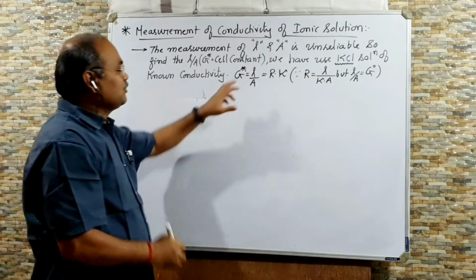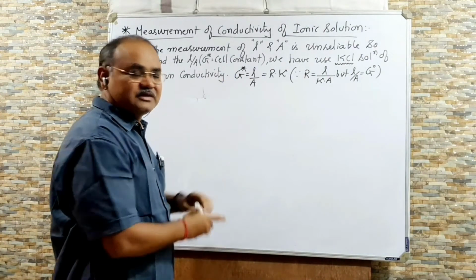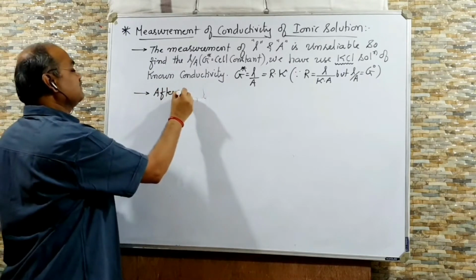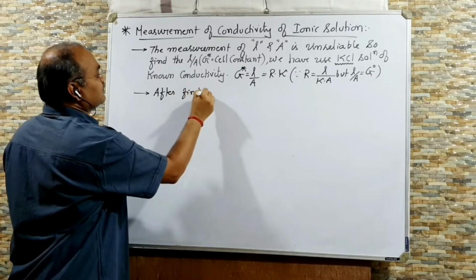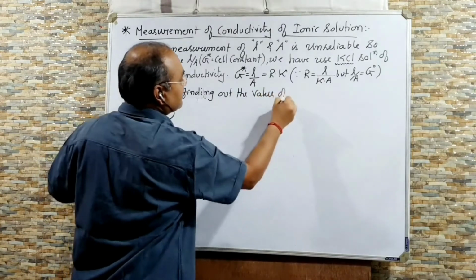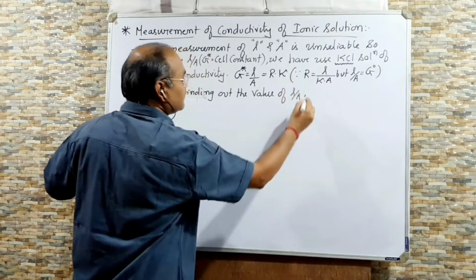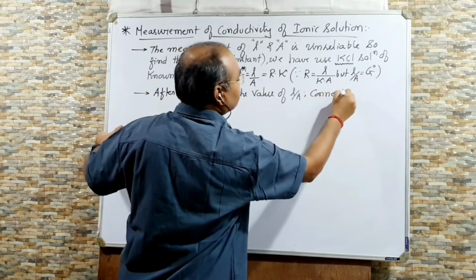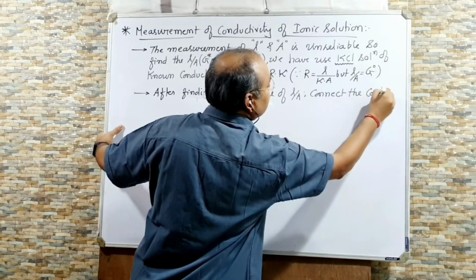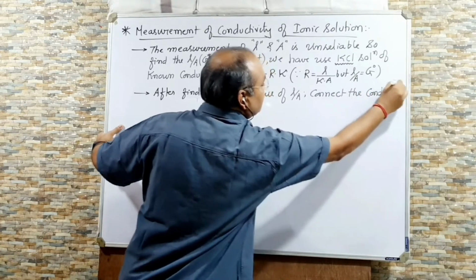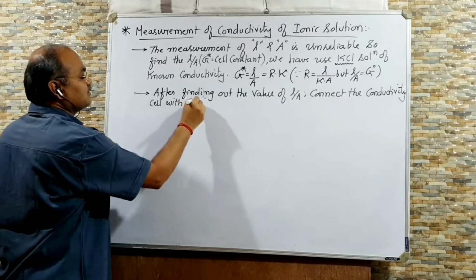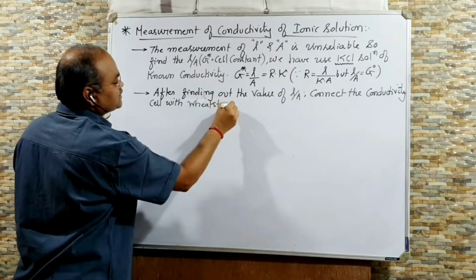Now once you find out the value of L by A, connect the conductivity cell with the Wheatstone bridge.